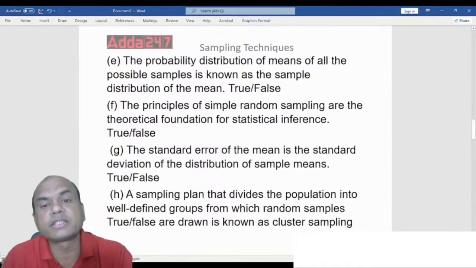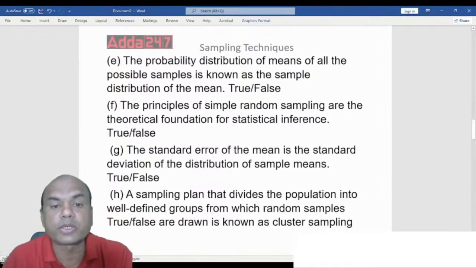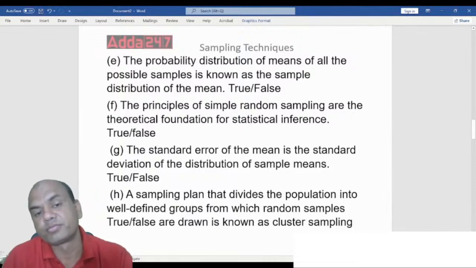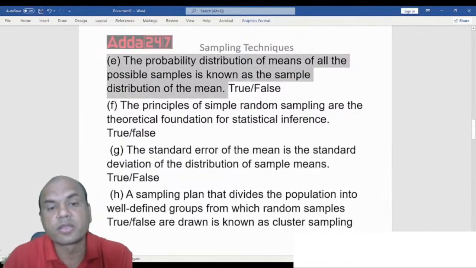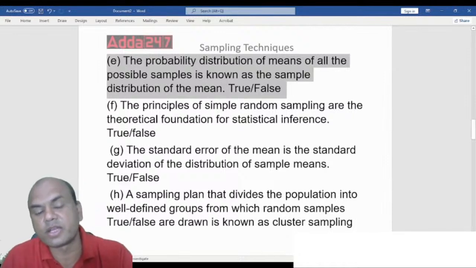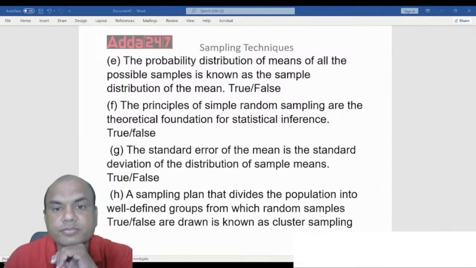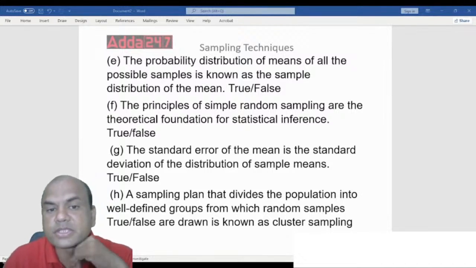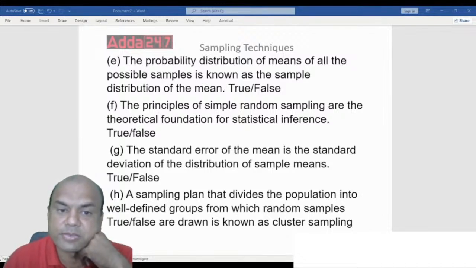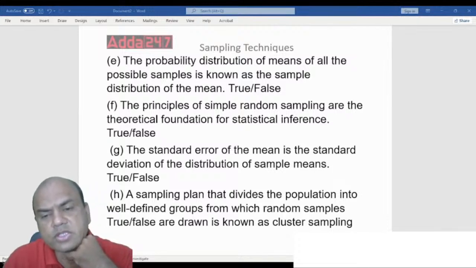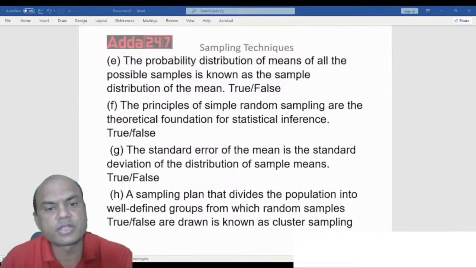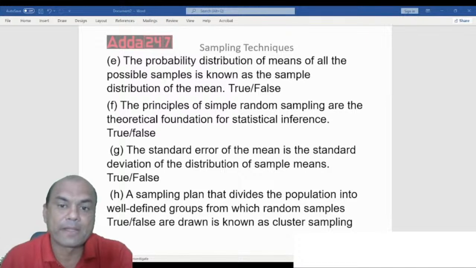The probability distribution of the means of all the possible samples is known as sample distribution of the mean. Is this true or false? The probability, this question we are dealing with. The probability distribution of the means of all the possible samples is known as the sample distribution of the mean. Is it true or false, everyone? What is it? True or false?